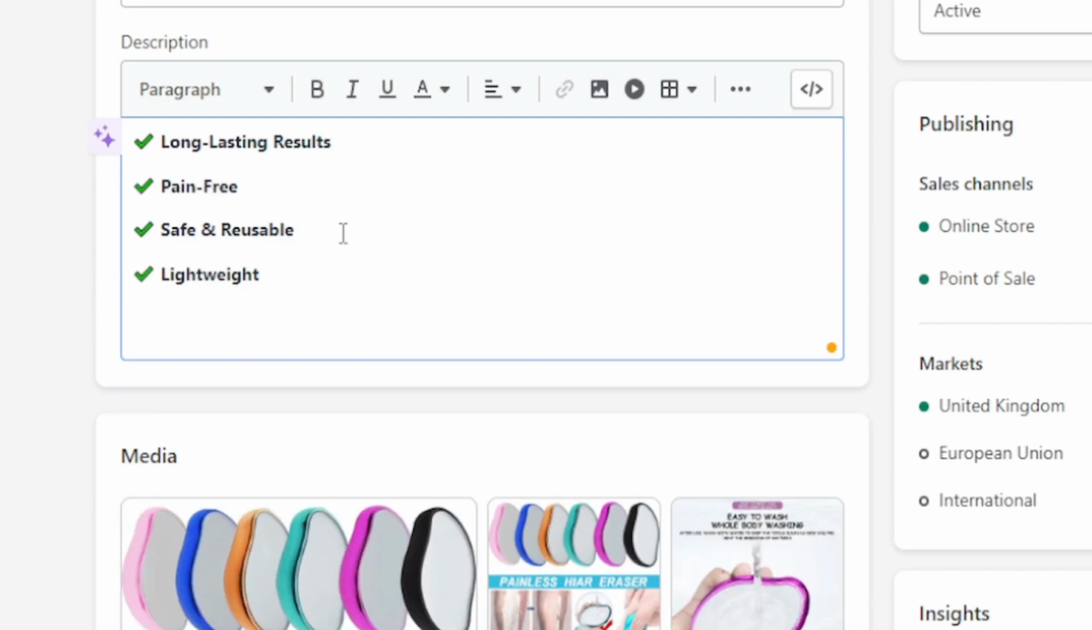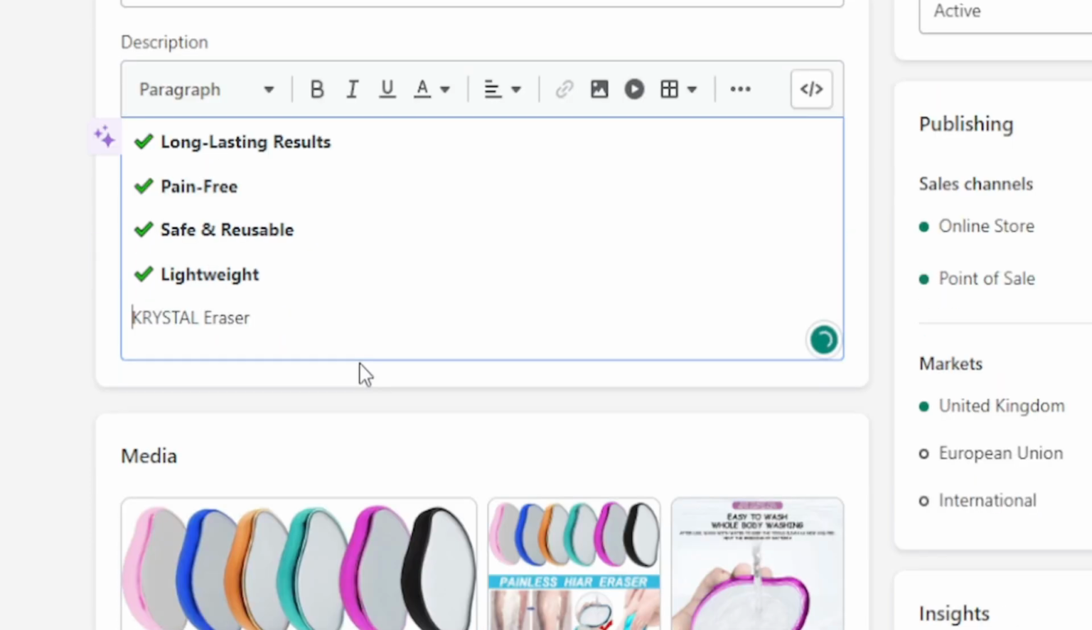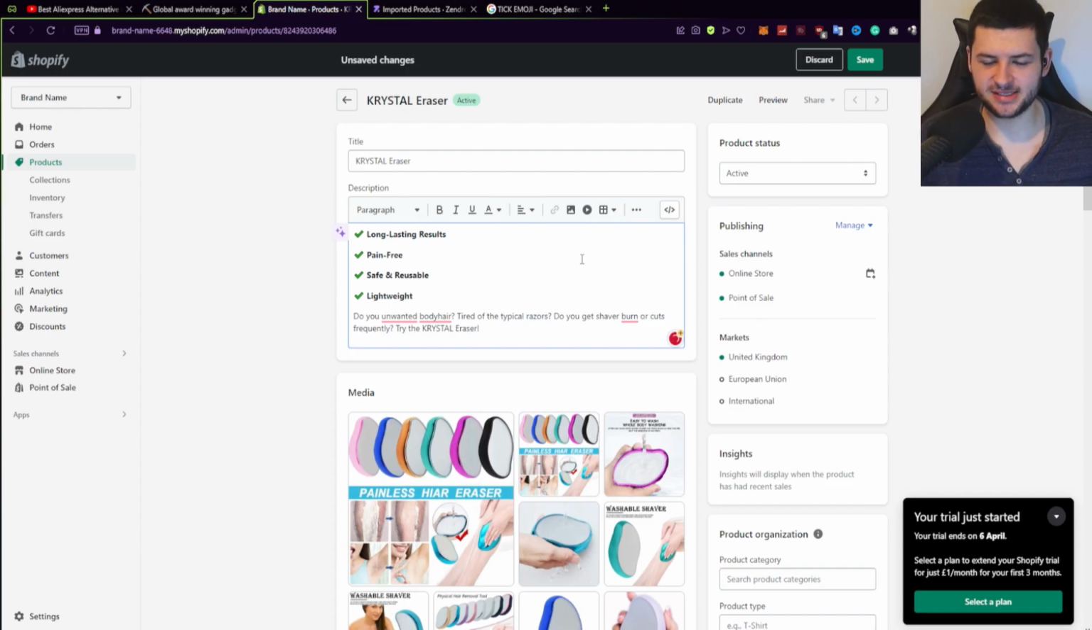So now we're just going to give a basic description of the product. Like, we're going to copy the product name. We're going to try and appeal to the customer, so we're going to put something like, do you have unwanted body hair? Tired of the typical razors? Do you get shaver burn or cuts frequently? Try the crystal eraser. Something like that, this basic that appeals to the customer, and we also have the pros of the product. We could spend more time on this, but this is the general gist. Try and employ all your marketing techniques and strategies to make this even better.